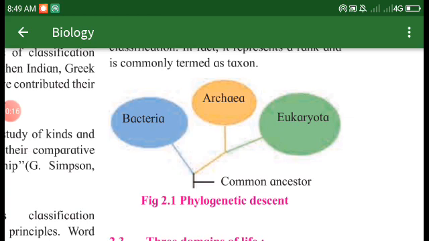Then we have the archaea, microscopic organisms which evolved and became eukarya. In this way evolution has taken place, and the diversity in organisms has been continuously perpetuating on earth.